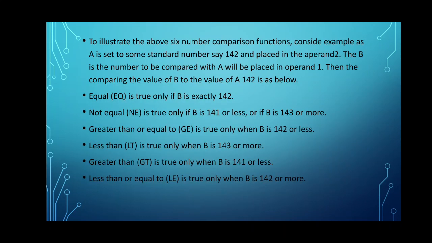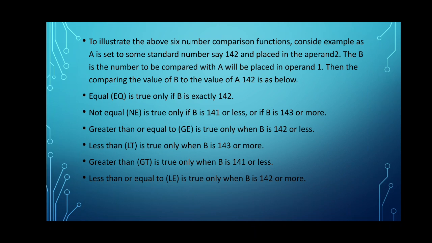To illustrate the above 6 number comparison functions, consider an example. A is a standard number, say 142, placed in operand 2. B is the number to be compared with A, placed in operand 1.